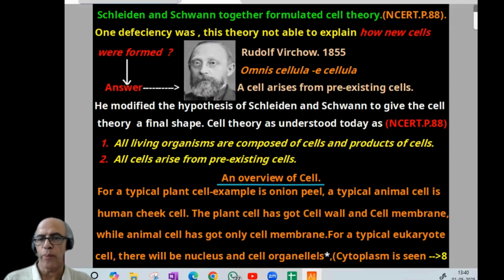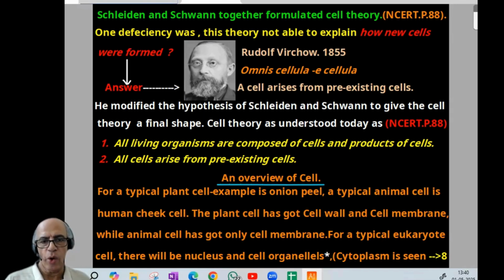Schleiden and Schwann together formulated the cell theory, NCERT page number 88, but one deficiency was there. This theory was not able to explain how new cells were formed. The answer was given by Rudolf Virchow in 1855 by a famous statement, Omnis cellula e cellula: cell arises from pre-existing cell. Then he modified the hypothesis of Schleiden and Schwann to give the cell theory a final shape. So two famous combined statements. Some books may have one; this is the essence of these two NCERT pages.